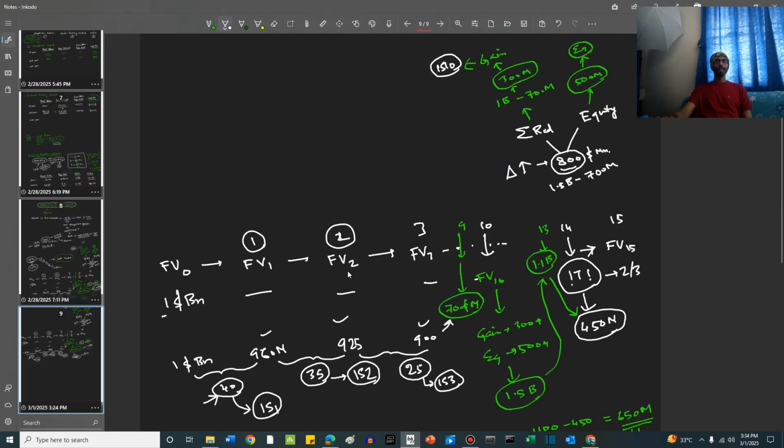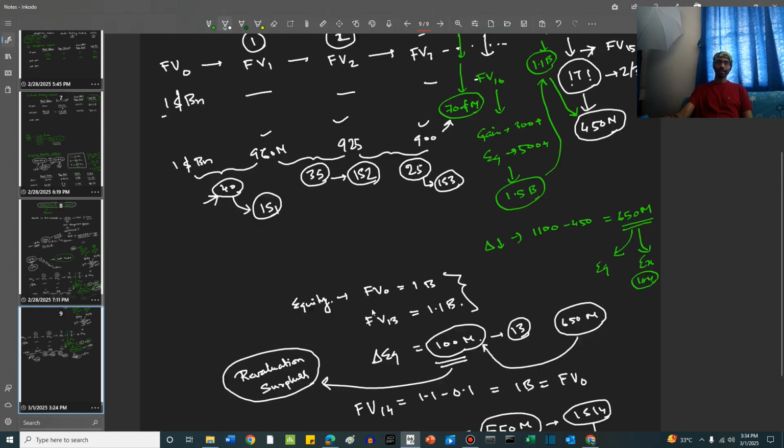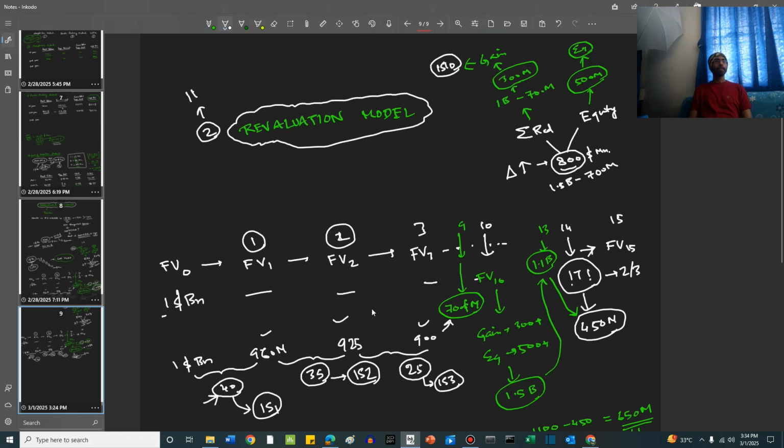So friends, all these calculations that we have done of recalculating the fair value and then reducing and increasing the values and decreasing the values, this entire method is the second method. First, we have done the cost model. This is the second model of doing depreciation. This is called the revaluation model. This is method number 2, and this is allowed in IFRS, but it is not allowed under US GAAP. This is allowed under IFRS, but not allowed under US GAAP. So please remember this. US GAAP requires the cost model to be used only.